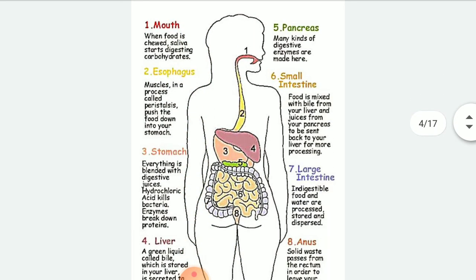Let us see the mouth. The mouth is responsible for the chewing of the food. As you people know very well, from your childhood you have heard that you should chew the food properly, then only eat it. Why is that said? Because saliva contains an enzyme known as salivary amylase, which is responsible for the decomposition of carbohydrate right there in the mouth.